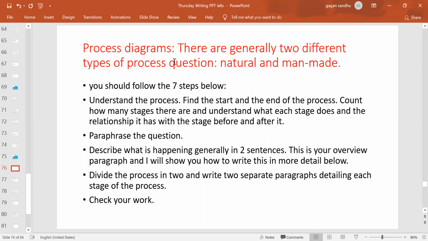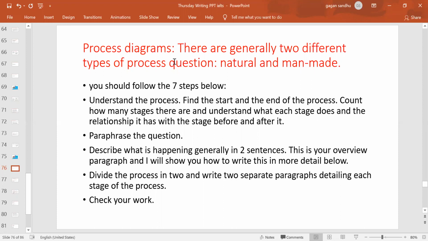And the natural one is where things are happening at a natural pace, naturally, and there is no intervention of man in those processes, like the life cycle of a silkworm, how a seed becomes a fully grown tree, right? And how a flower is produced from a seed. So all these processes are natural.